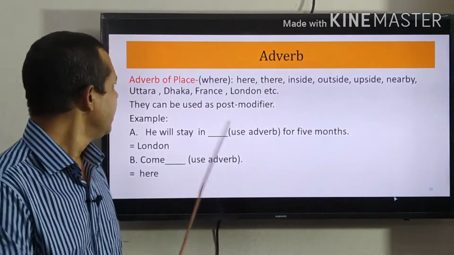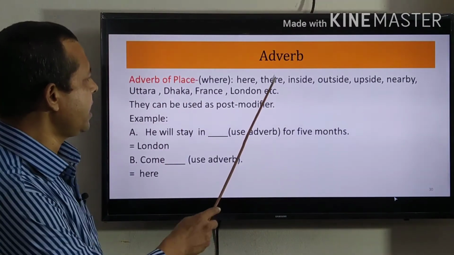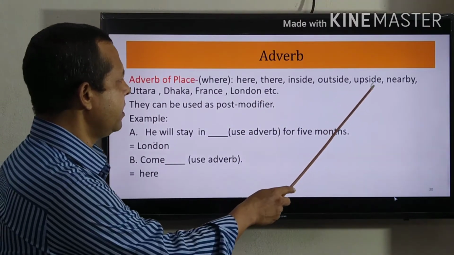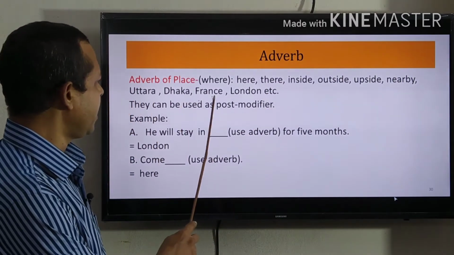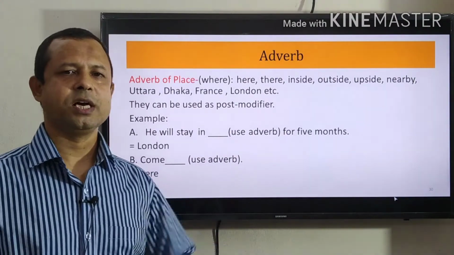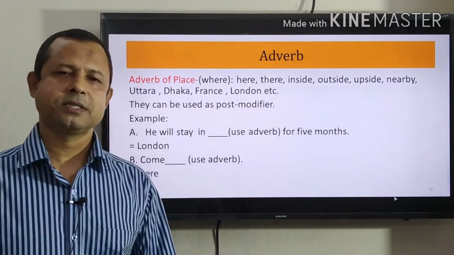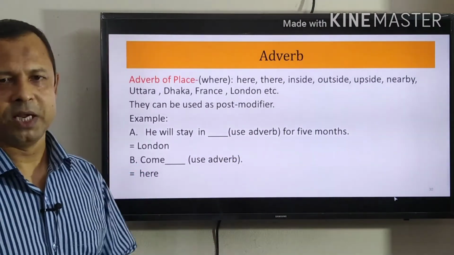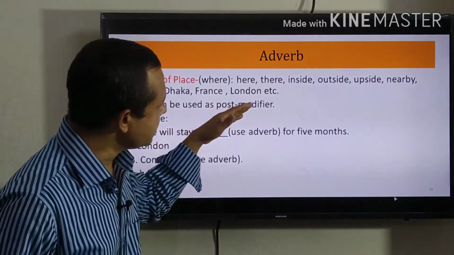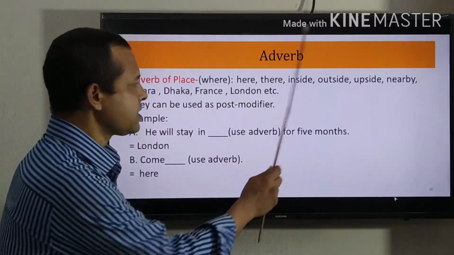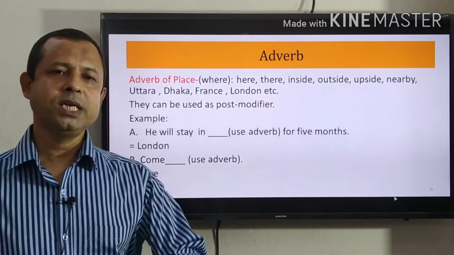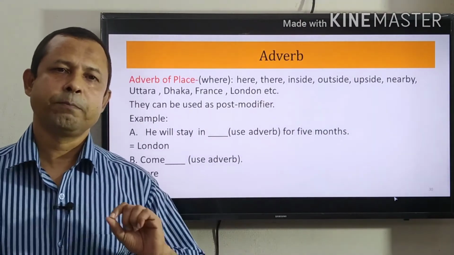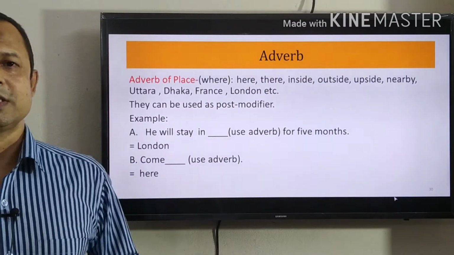Now see, adverb of place. Here, there, inside, outside, upside, nearby, Uttara, Dhaka, France, London, all these words are giving us an idea about a place. That's why these words are adverbs of place. Adverb of place will tell you the place of action, where the action is done.